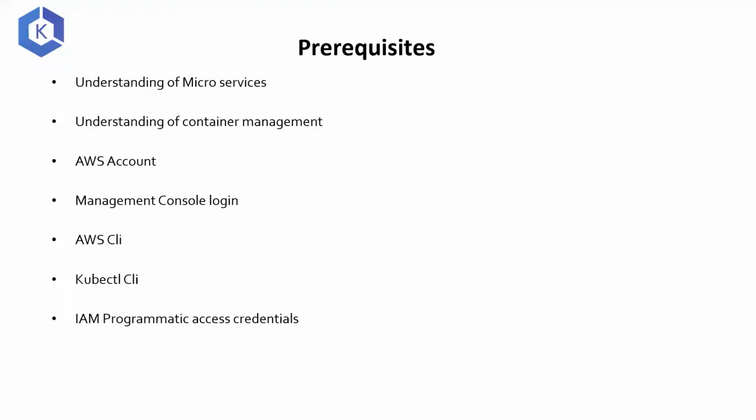Prerequisites, some basic understanding of what microservices are in general, what are containers. And if you want to follow along as to what I'm doing, you need to have an AWS account and you need to have either management console access, or you need to have your access key and secret key ID for communicating with your AWS account. Then you need to also have AWS CLI and kubectl installed on your computer.